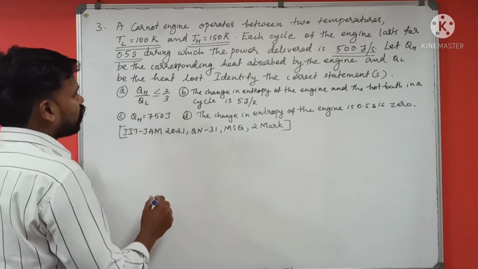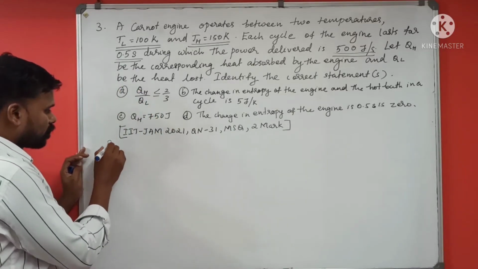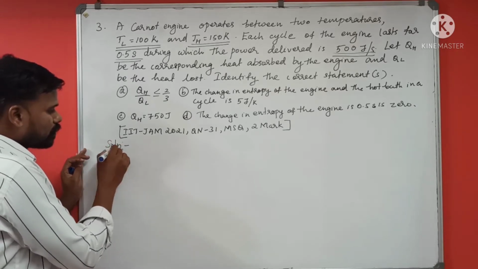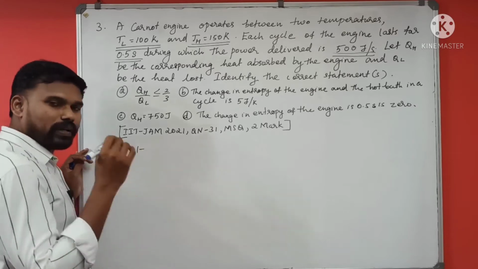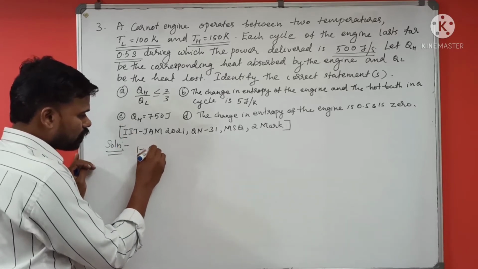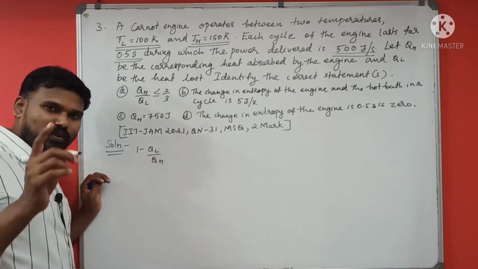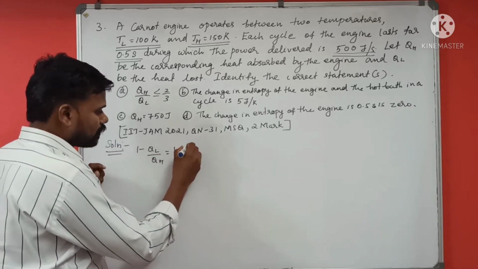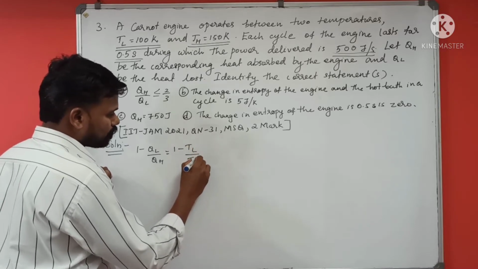First of all, what is the value of QH by QL? So here we have the equation. Since this is a Carnot engine, for any engine we can have this equation: 1 minus QL by QH. For Carnot engine, this is equal to 1 minus TL by TH.